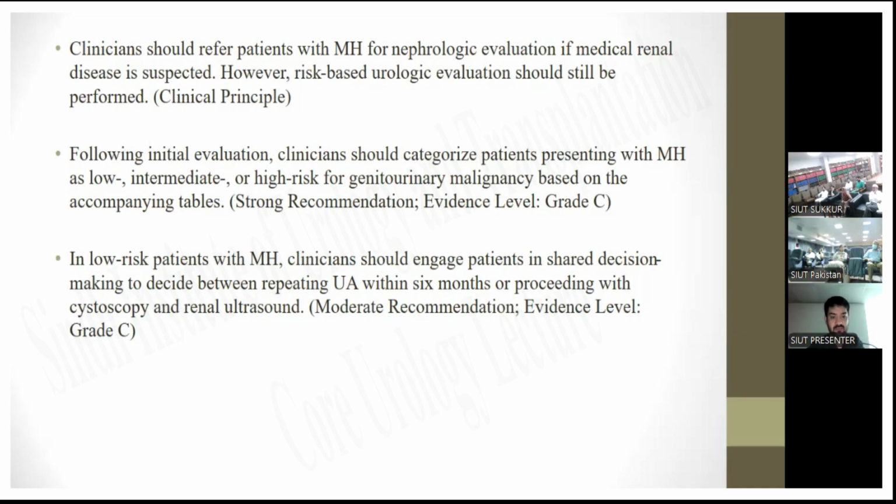In low risk patients with microscopic hematuria, clinicians should engage patients in shared decision making to decide between repeated urine analysis within 6 months or proceeding with cystoscopy and renal ultrasound.